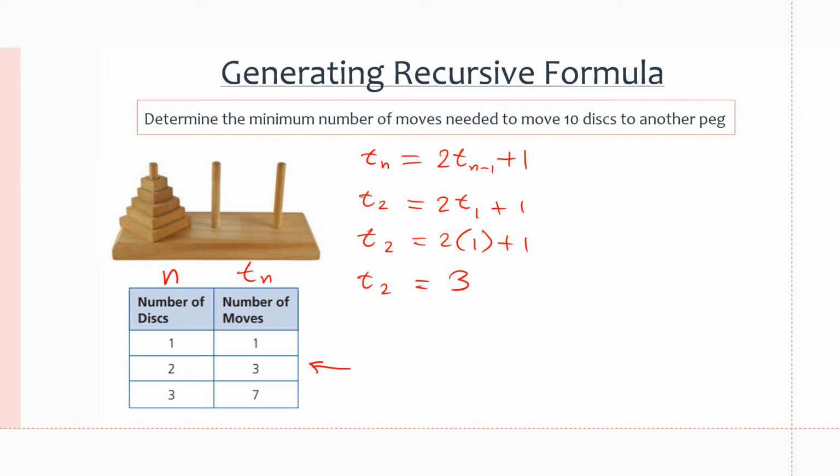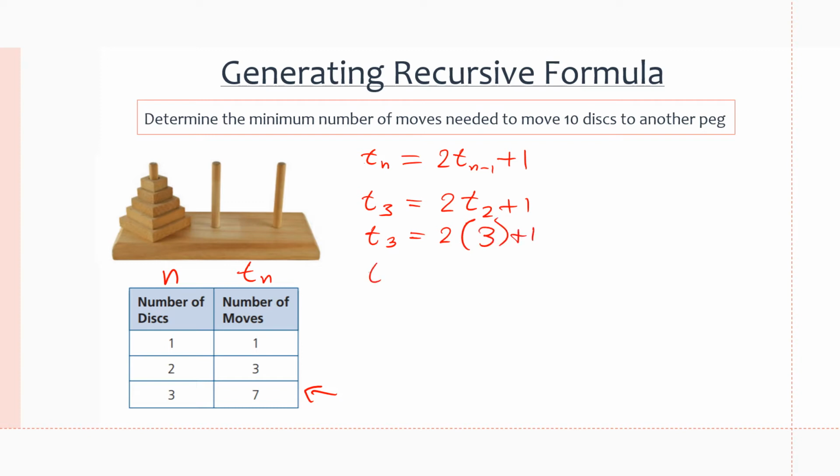So that works. Let's try t of 3, which is 7. So now we're trying to find this. If we try to find t of 3, we're going to do 2 t of 2 plus 1. T of 3 is going to equal 2 times t of 2, which is 3, plus 1. 2 times 3 is going to be 6, plus 1 is going to be 7.